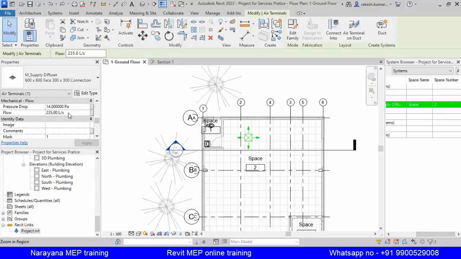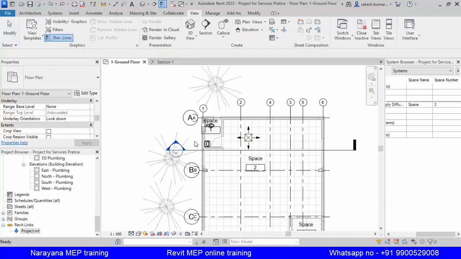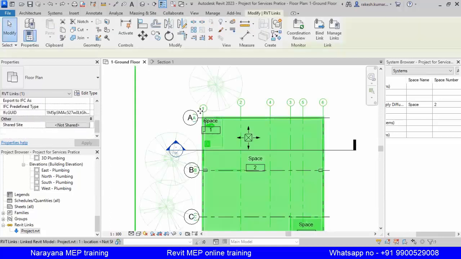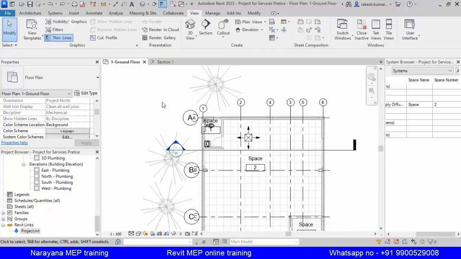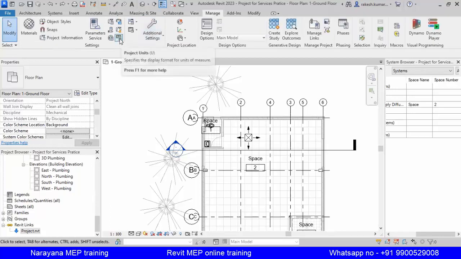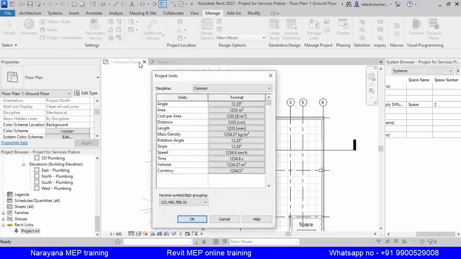You need to change this flow unit to CFM. So how to do that? Go to units, project units.